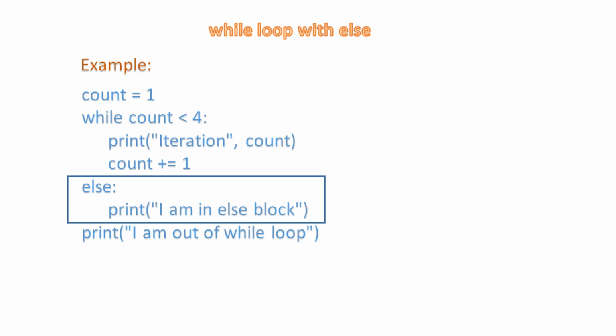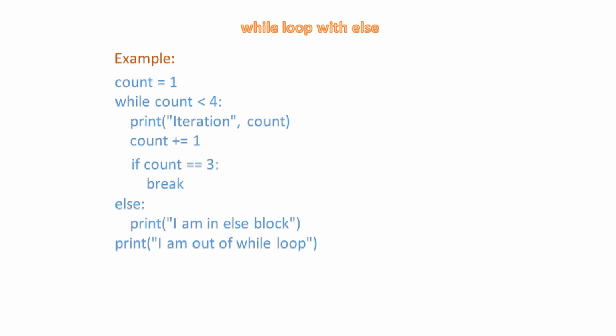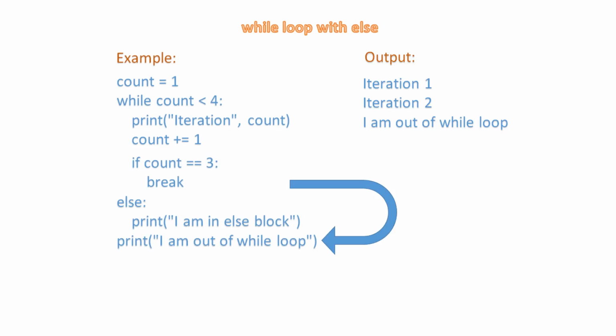Here I have just added an else block to our while loop example. Now from the output, you can see that the while loop executes a block until count is less than 4, and it enters the else block once the condition becomes false. What if the loop ends abruptly? In that case, it will not enter the else block. To test this scenario, let's add a break statement. Now when count is equal to 3, it reaches break, skips the else block and exits the while loop.